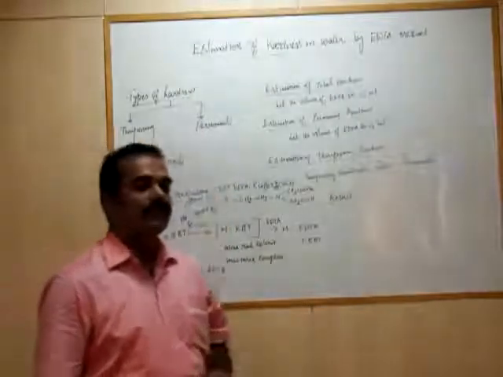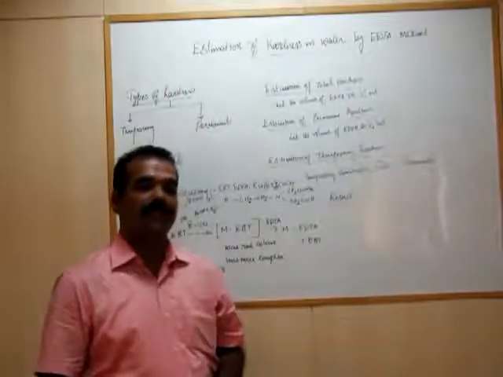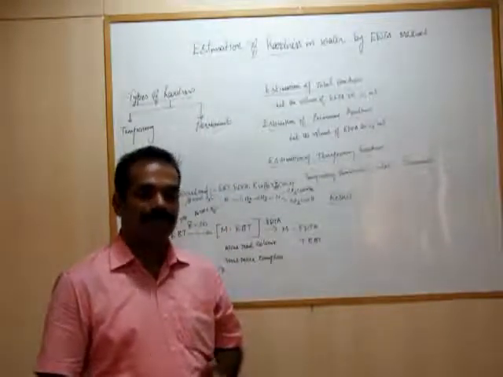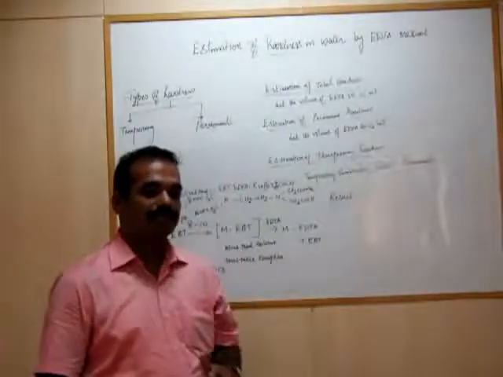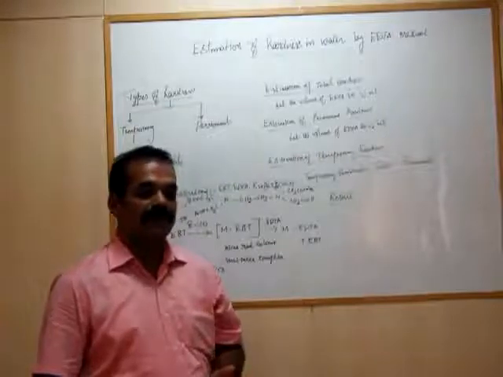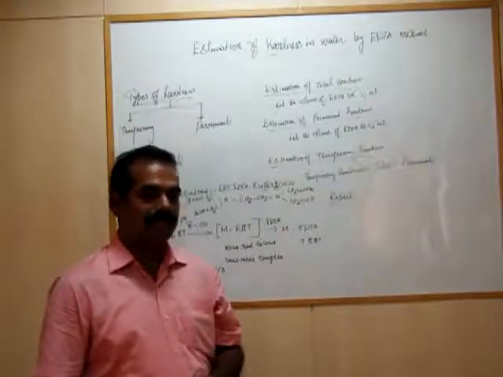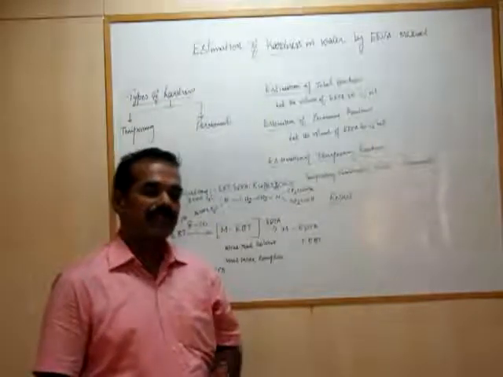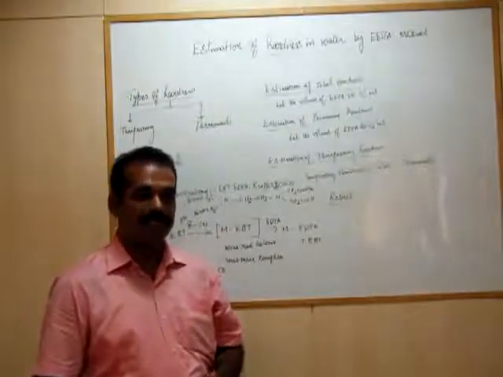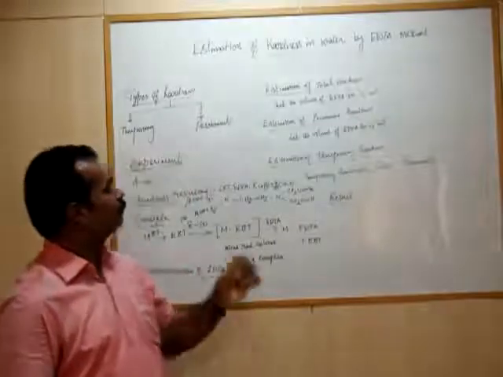Normally, there are two types of hardness present in water, namely temporary hardness and permanent hardness. Temporary hardness consists of salts such as bicarbonates of calcium and magnesium. As far as permanent hardness is concerned, sulfates and carbonates of calcium and magnesium are responsible.